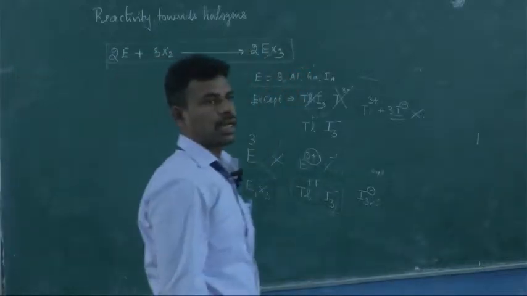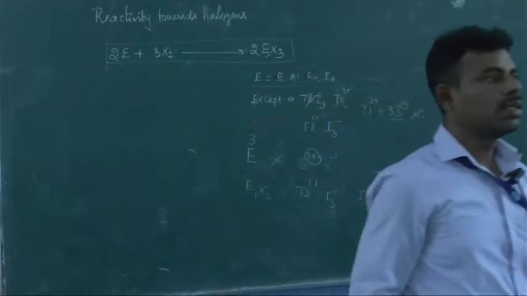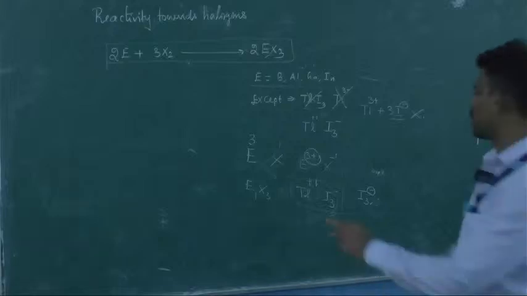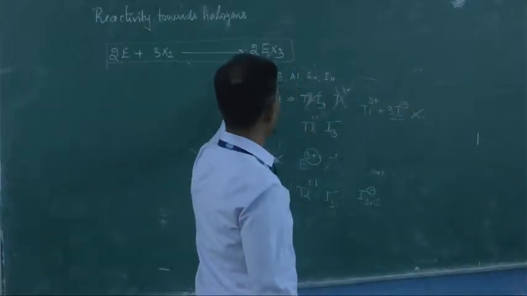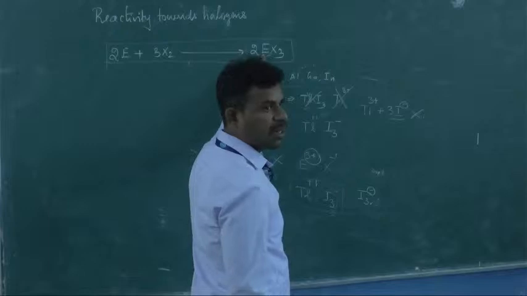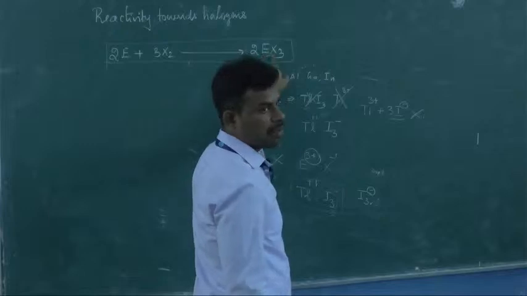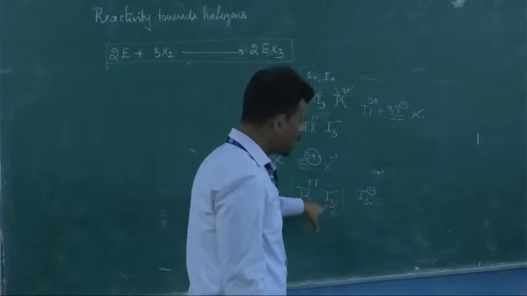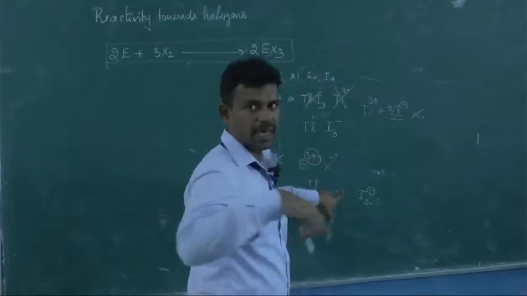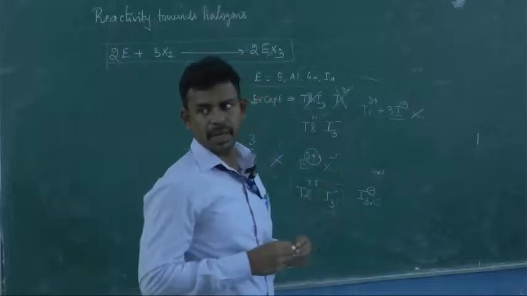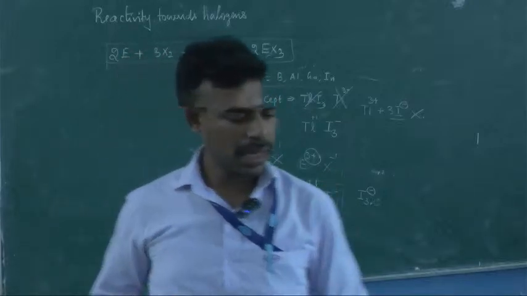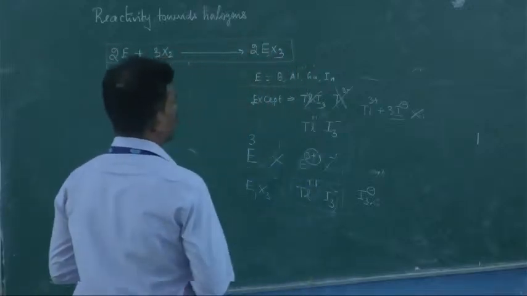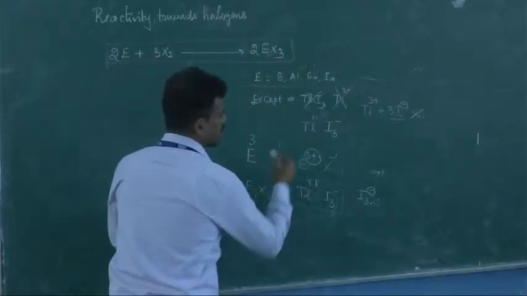General reaction towards halogens. Solo point புரிஞ்சா? Get my point? So except thallium, இது எல்லாமே எந்த ஃபார்ம்ல இருக்கும்? EX3. E always is going to be +3, X is going to be -1, whereas in this case thallium is going to be +1. I3 minus is I3, so the entire part is going to be minus. This is going to be I3 minus. Is it clear? So that's all about this one. These are the important points that you have to remember. Okay, exception.